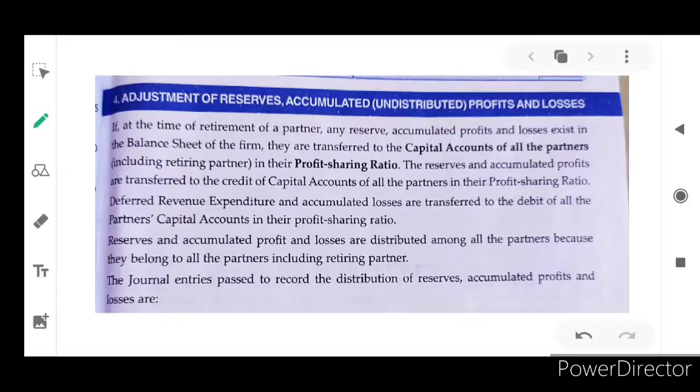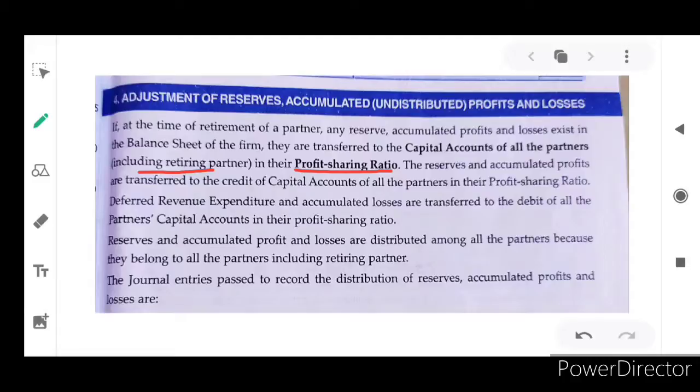If at the time of retirement of a partner any reserve, accumulated profit and losses exist in the balance sheet of the firm, they are transferred to the capital accounts of all the partners, including the retiring partner, in their profit sharing ratio.